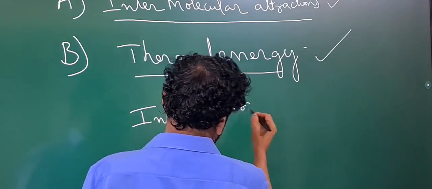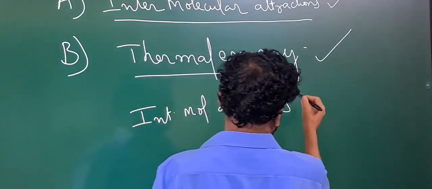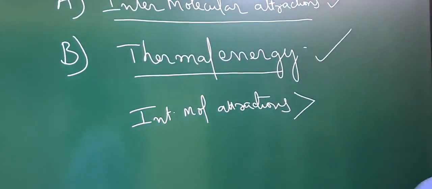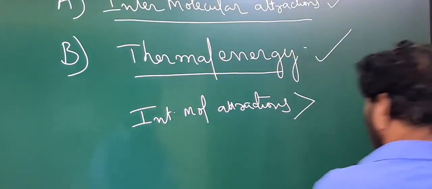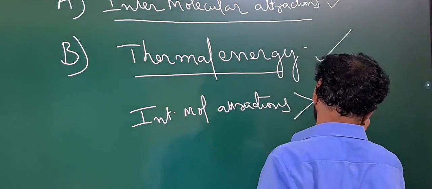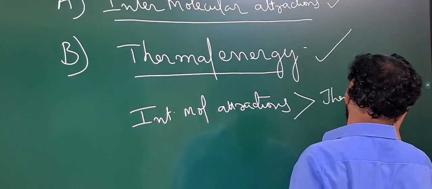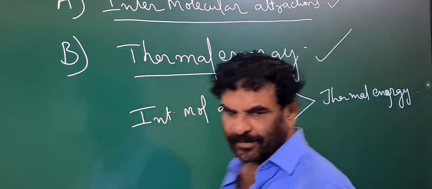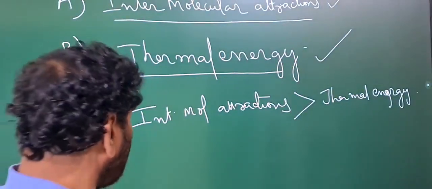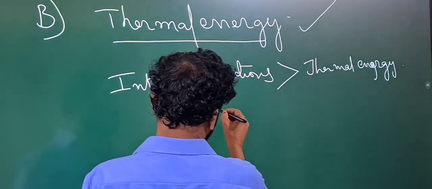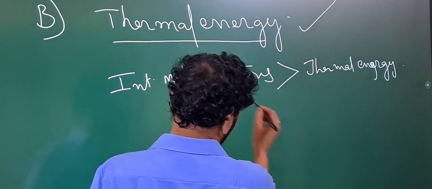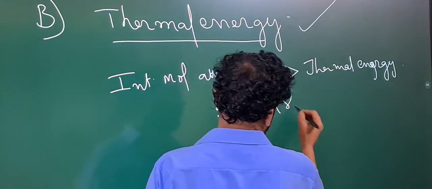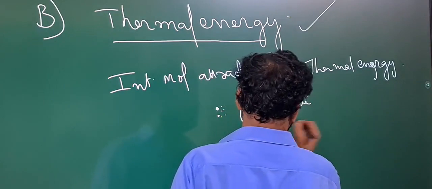So, if the intermolecular attractions existing between the material particles of the substance are greater than the thermal energy, then the material particles are confined to their fixed positions. They cannot move from one place to another. That state is called the solid state.